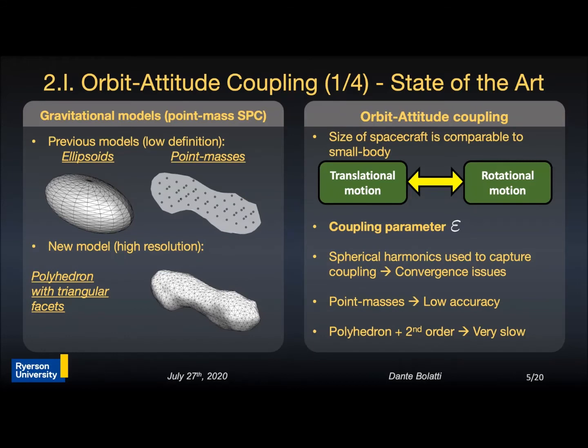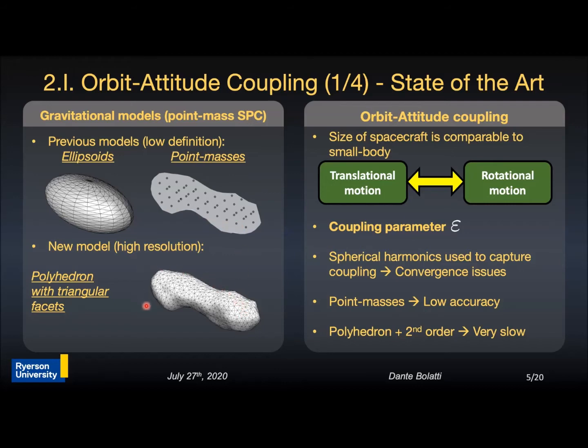First, a quick discussion on the background will take place. This format will be repeated for the two other parts. For close proximity operations, several models that represent the gravity field exist in the literature. Among these, the three most used are the ellipsoid model, the point masses or mass cone model for mass concentrations,